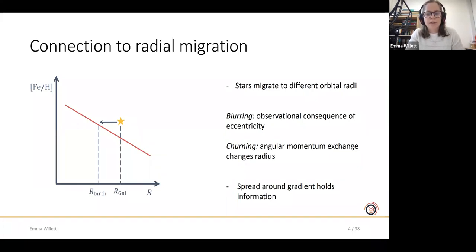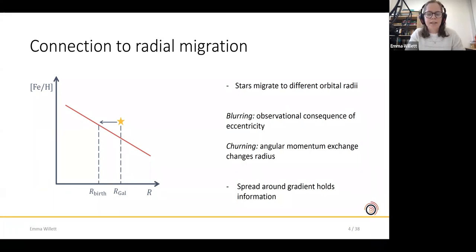So first we have blurring, which is an observational consequence of the eccentricity of the stars. For stars on an eccentric orbit, at the particular time we observe it, we might see it closer to its apocenter or pericenter radius, so it will look further or closer to the center of the galaxy. We also have processes of churning. And in those cases, you have an angular momentum exchange with non-axisymmetric features in the disk of the Milky Way. So that's the bar or the spiral arms.